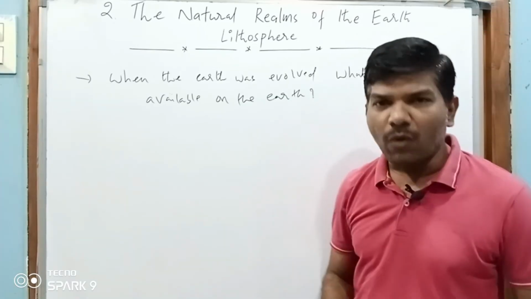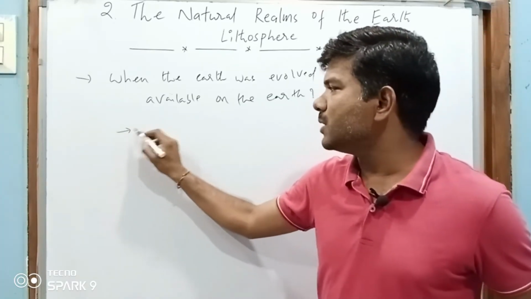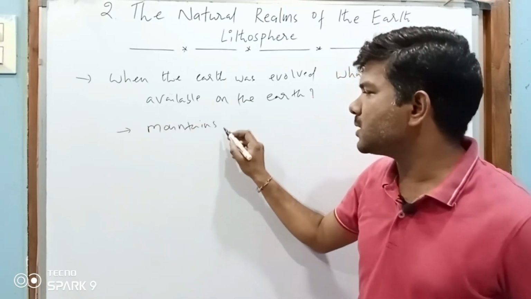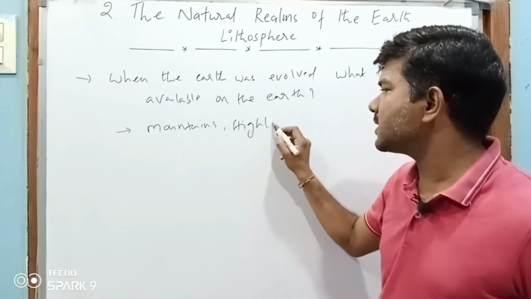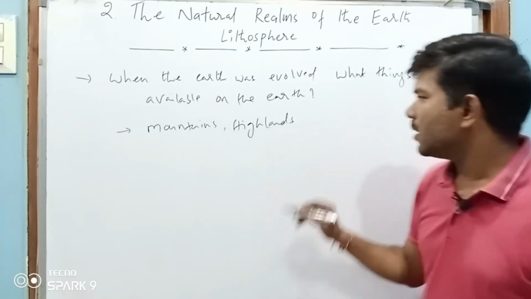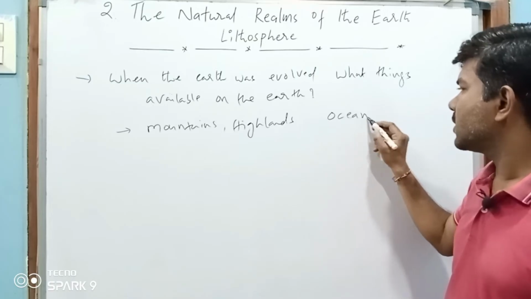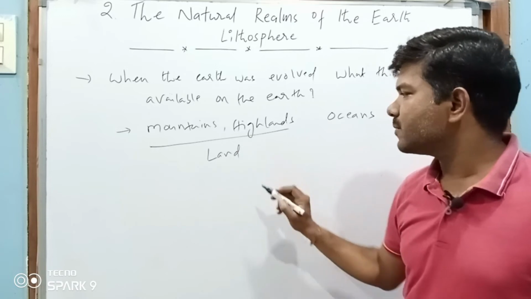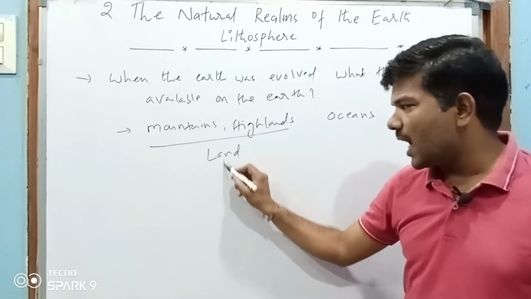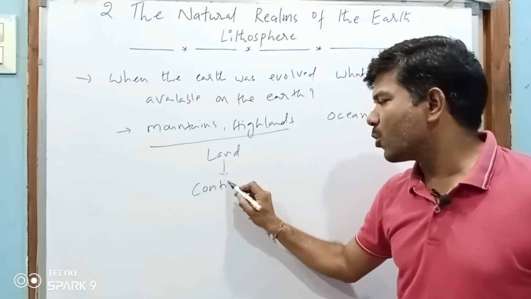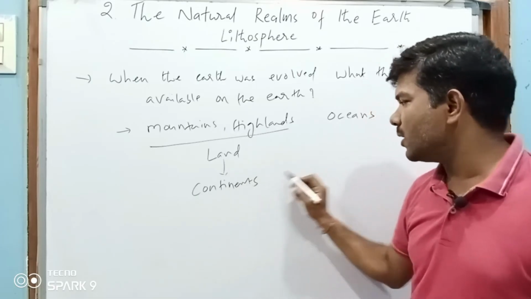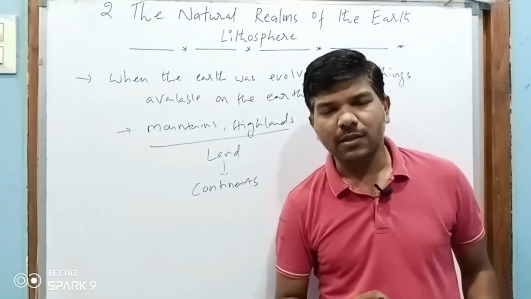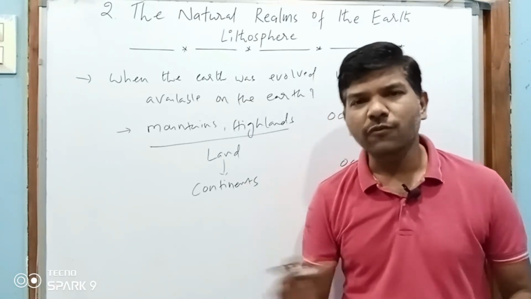Whenever the earth was evolved, we could see mountains, highlands, and oceans. So we can say land and oceans. This land we can also call continents, and oceans. So the first form of the earth was evolved, the earth was formed.